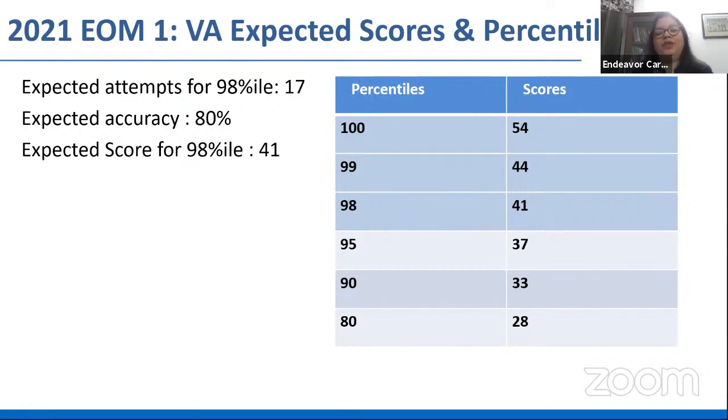I hope this has given you enough exposure and some learning regarding how verbal sectionals can be approached. Of course, there'll be a lot of learning coming your way in the months to come with one EOM every month. All right. I hand this over to Srinivas sir now for an analysis of the DILR sectional.